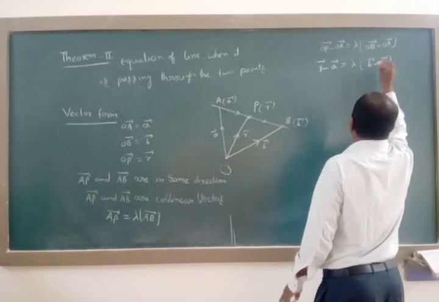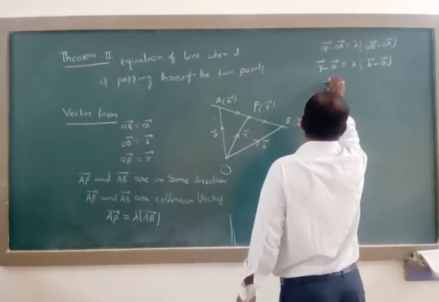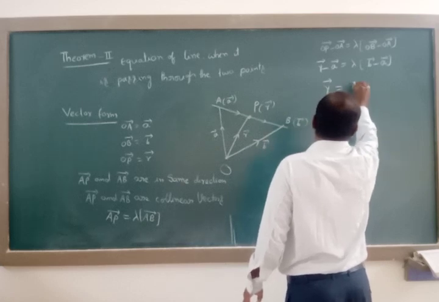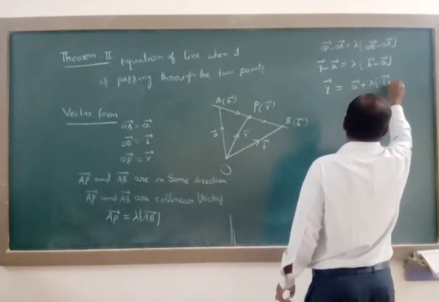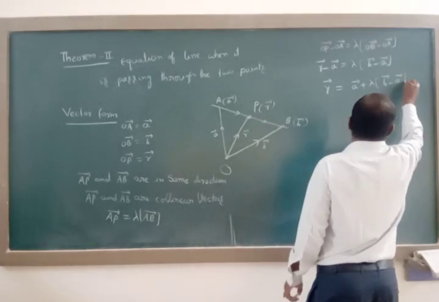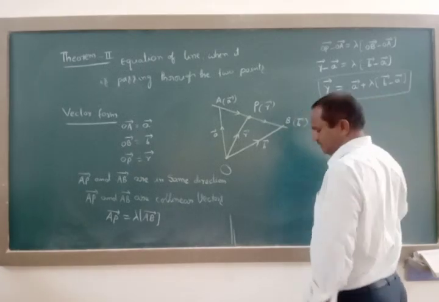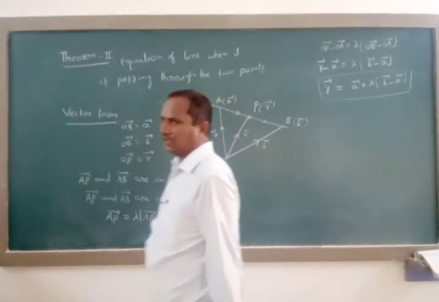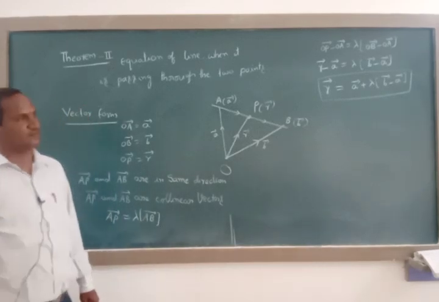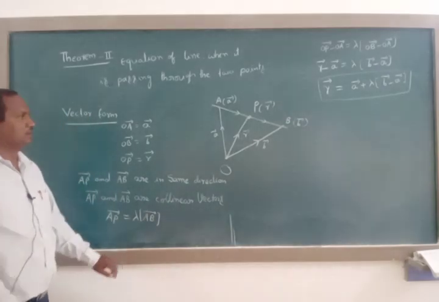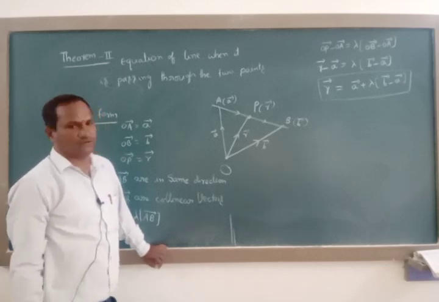Sending minus a to the other side, r vector is equal to a vector plus lambda of b vector minus a vector, which always represents the vector equation of a line passing through two points with position vectors.